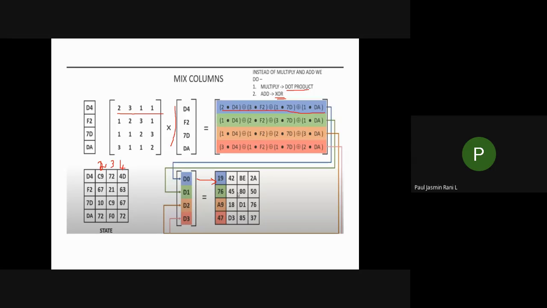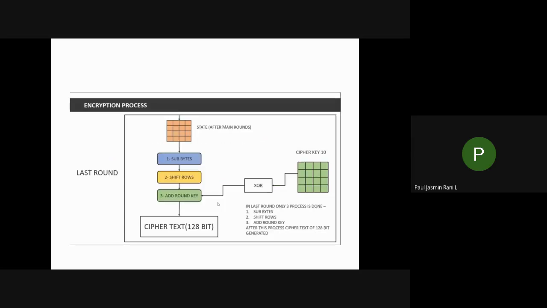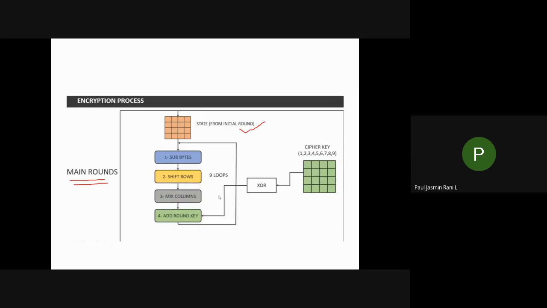Okay, so after completing this one you will have the mixed columns. Now let us assume that mixed columns is completed. So now we completed the mixed columns. So the main round is nearly over. We completed our initial round, isn't it? And next one is main rounds. In your subbytes, shift rows is over and mix columns is also over. And the last thing of your main rounds that you have to do is add round key.